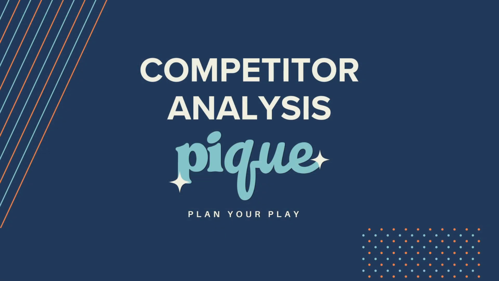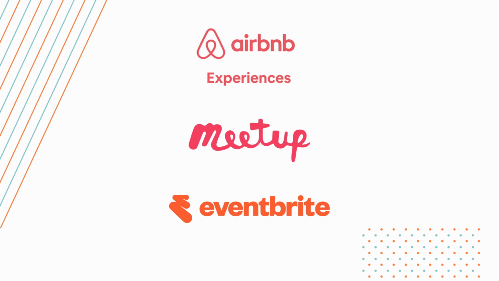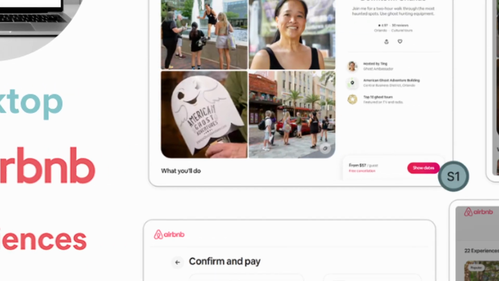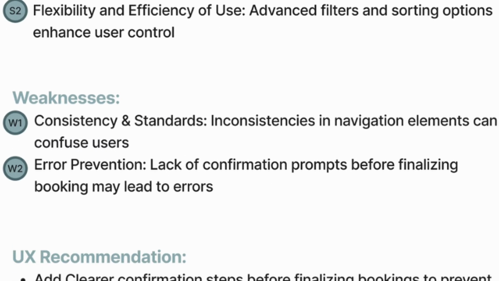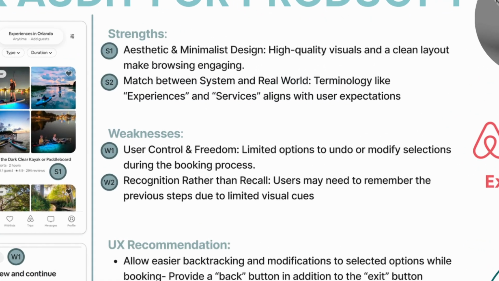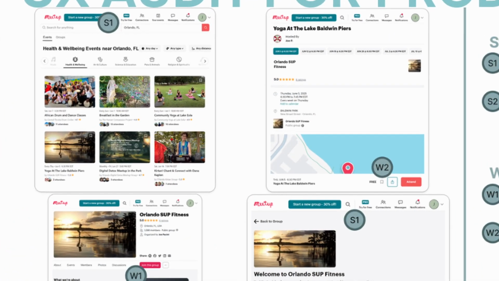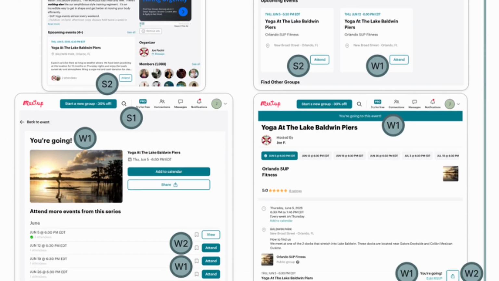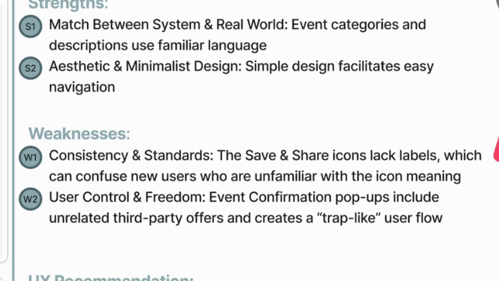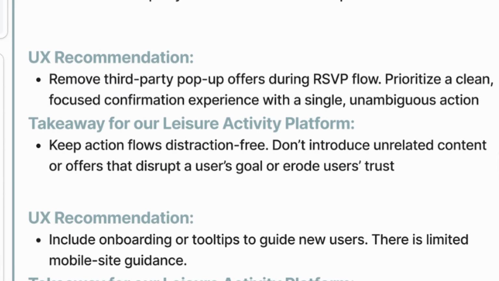We benchmarked three main competitors: Airbnb Experiences, Meetup, and Eventbrite. We analyzed a range of aspects for each platform, including their visual design, onboarding processes, filtering and search capabilities, booking flows, and approaches to social engagement and trust. For example, Airbnb excels in high-quality, curated experiences and strong visual storytelling design, but often feels geared towards travelers rather than locals. Meetup is great for recurring group activities and interest-based communities, but suffers from a cluttered interface, inconsistent event quality, and disruptive ads.